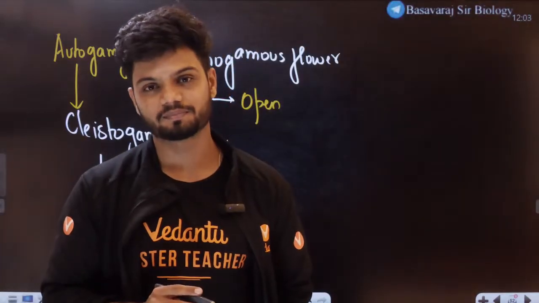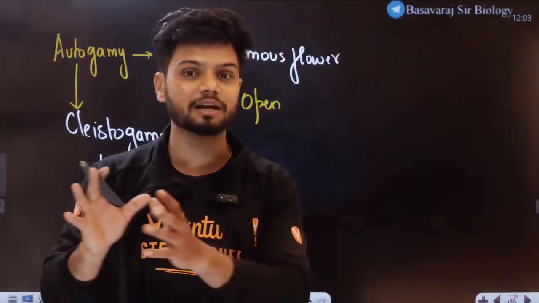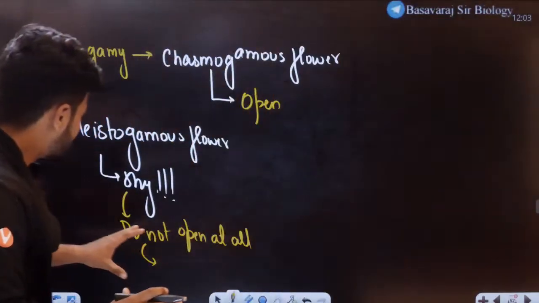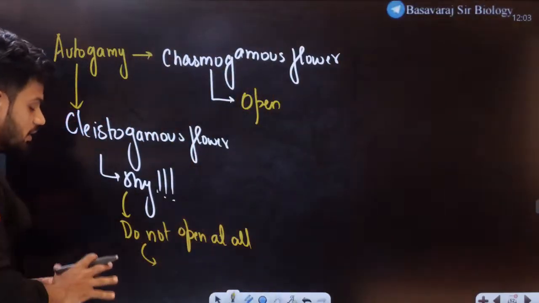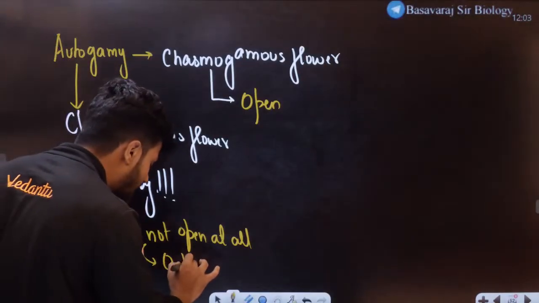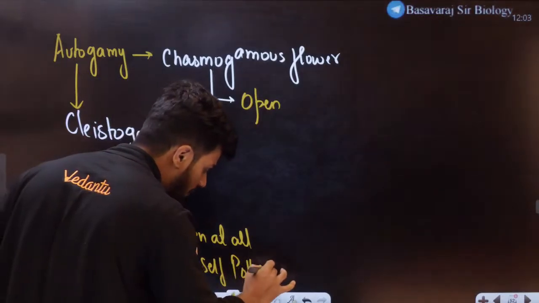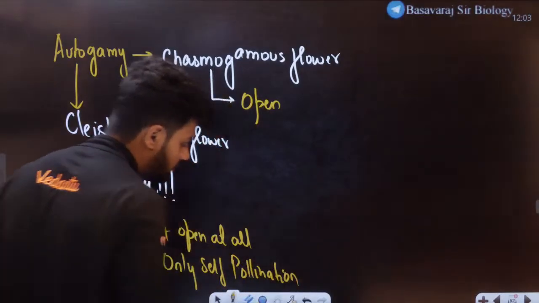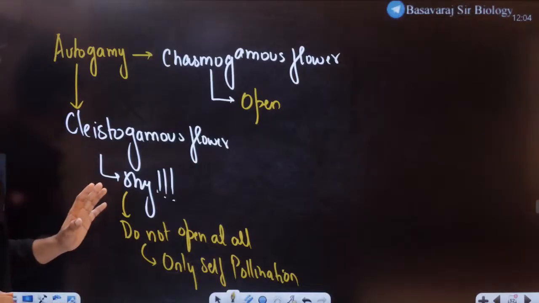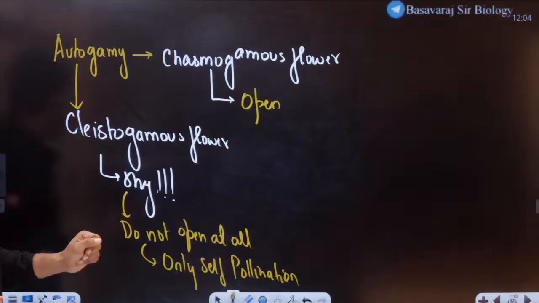Not possible. Within the state only, let's say Karnataka only, Tamil Nadu only. Here the flowers do not open at all. You're not allowed to go anywhere. So here only self-pollination happens. There is no chance.